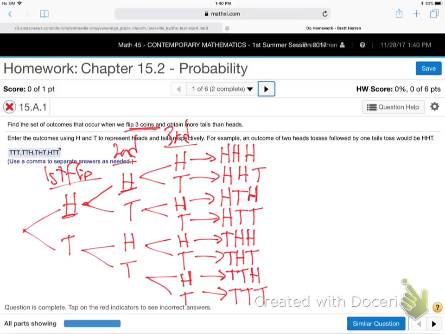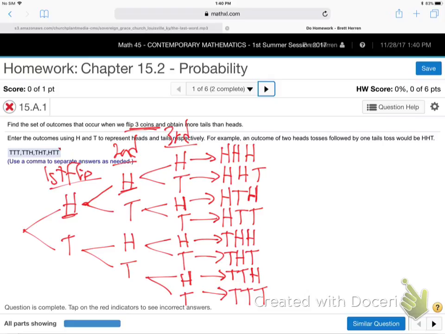Good to put that tree right on your 3x5 card for the next exam. Nice just to have it there. We don't have to map it out or anything. We'll use that kind of thing a lot. So there's all the different things that can happen when you flip a coin 3 times. How many different things are there?